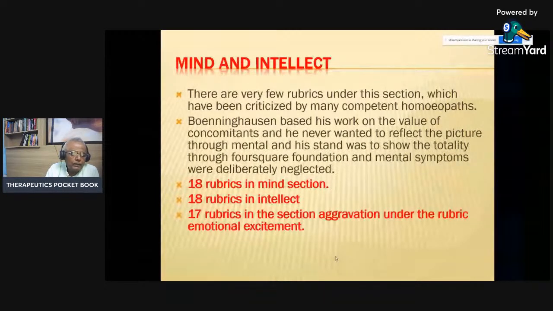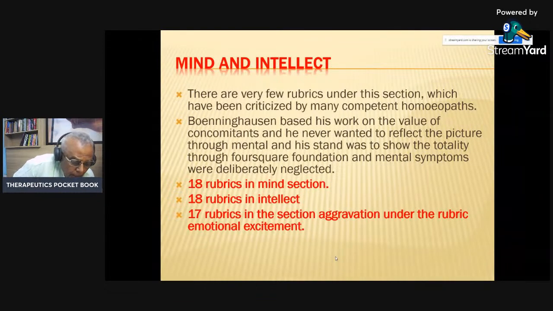So you can keep the mind only for the differentiation part. This was important, because there was no clarity, and still today we find there is very little clarity about the mental symptoms, and you can always remain confused while going through the mental area, because psychological understanding is not complete. Still today, in general psychology and also in the homeopathic arena, the psychological aspects are in the beginning stage, and it needs many more elaborations to get the complete understanding about psychology.